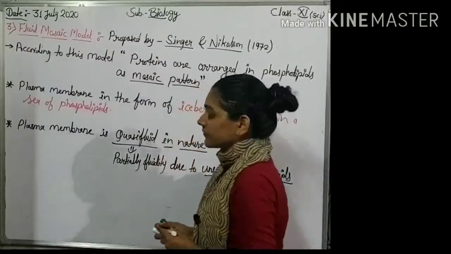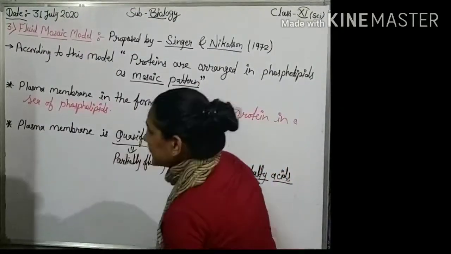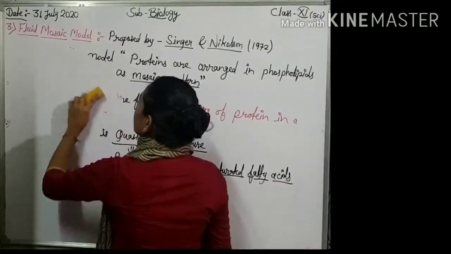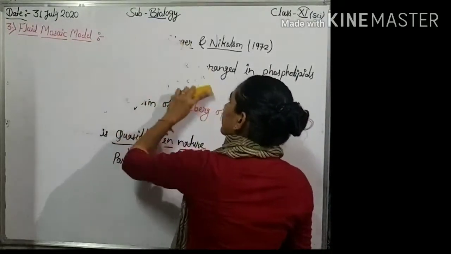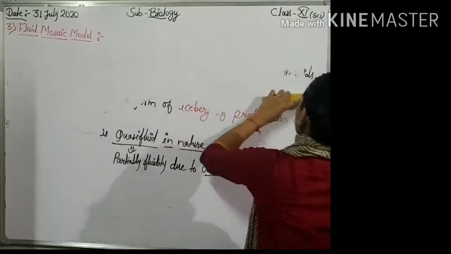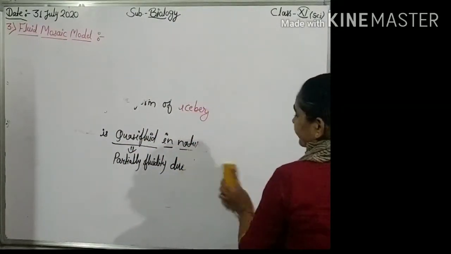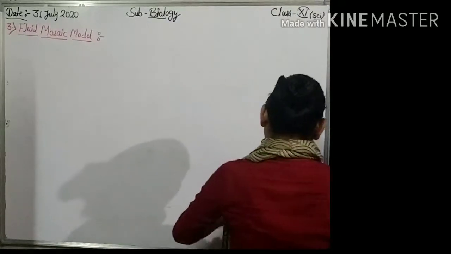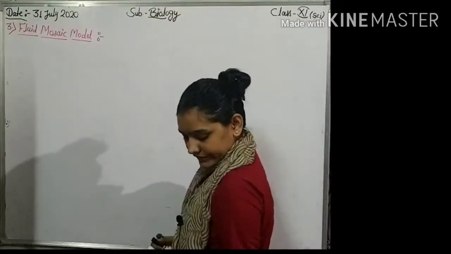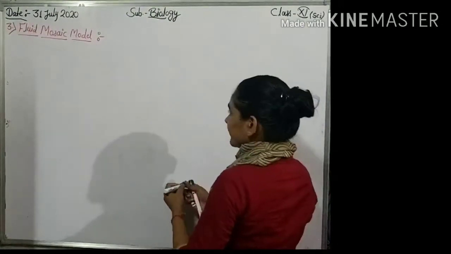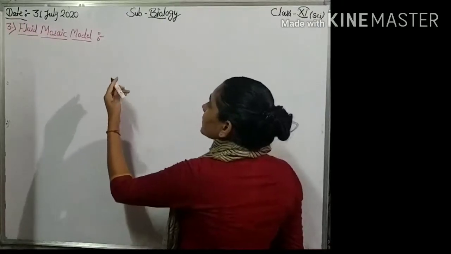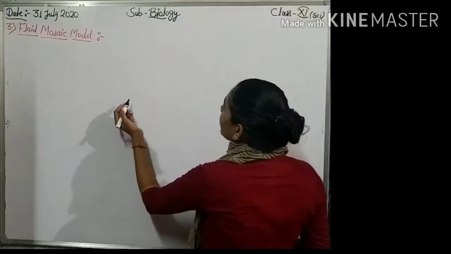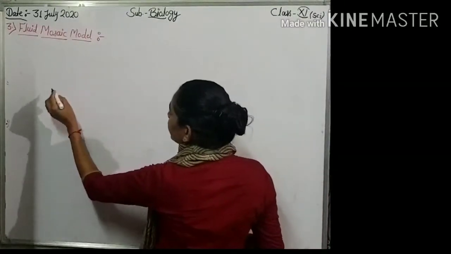Okay, let's see the diagram of fluid mosaic model. So plasma membrane is composed of phospholipids, proteins and oligosaccharide, means carbohydrates.